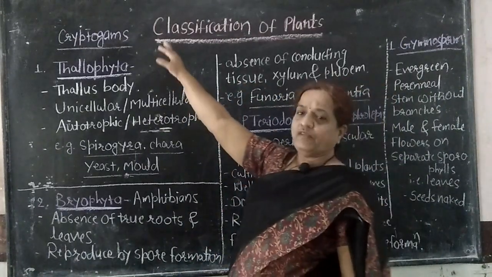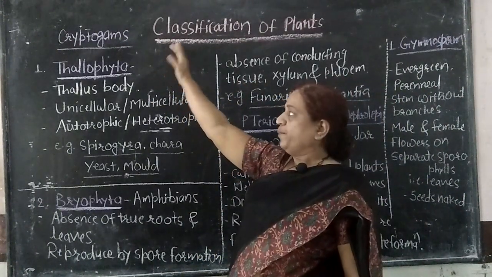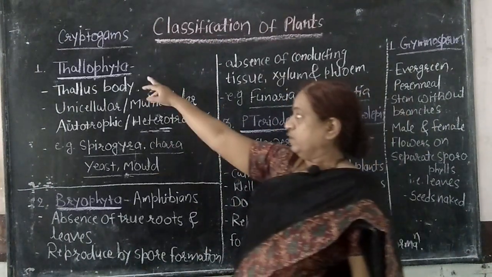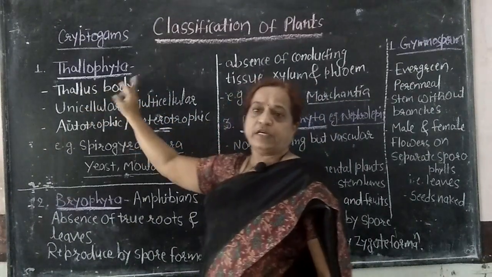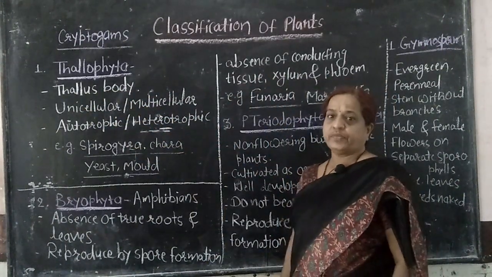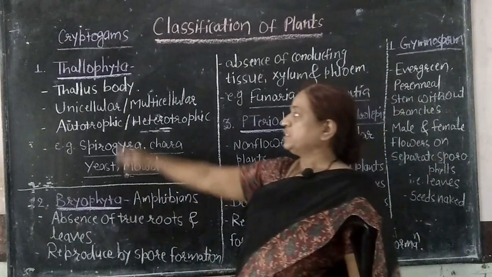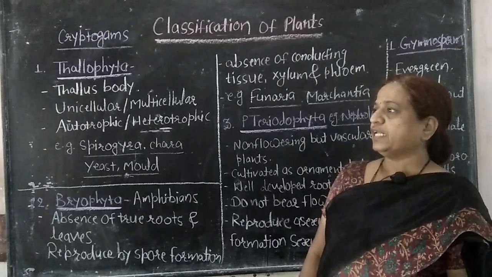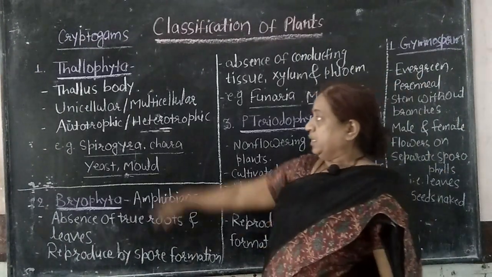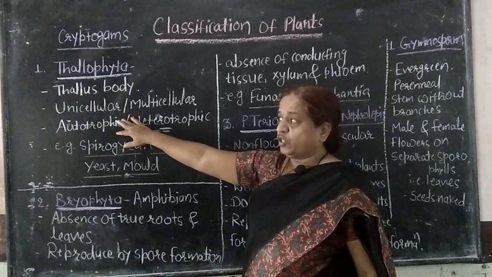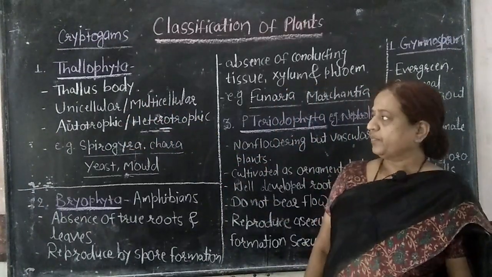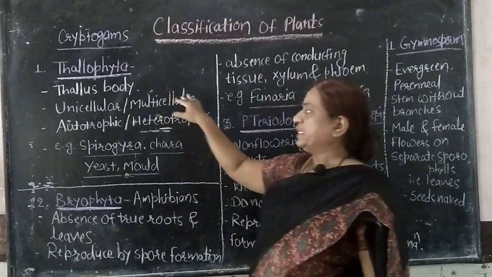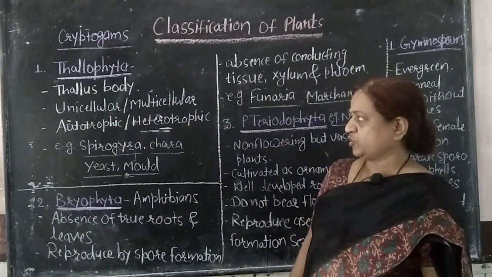Cryptogams, non-flowering plants. Now in that, first of all we will see Thallophyta. One of the most important characteristic properties of Thallophyta is the thallus body. Thallus body is a plant body which is not differentiated into root, stem and leaves. Such a plant body is known as a thallus body. They are either unicellular or multicellular. Unicellular is made up of a single cell. Multicellular is made up of many cells.